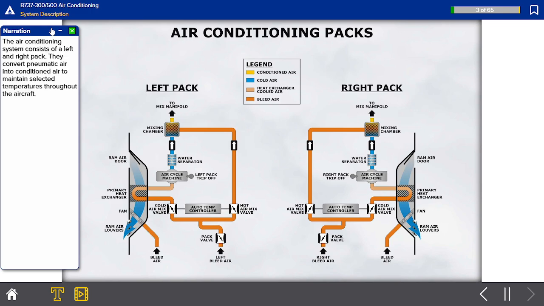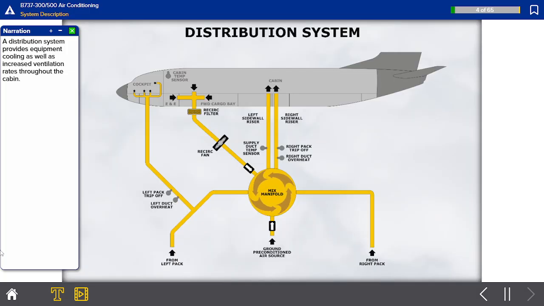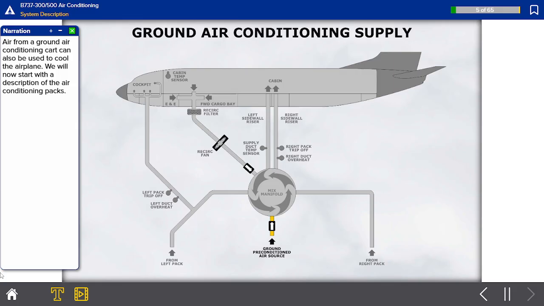The air conditioning system consists of a left and right pack. They convert pneumatic air into conditioned air to maintain selected temperatures throughout the aircraft. A distribution system provides equipment cooling as well as increased ventilation rates throughout the cabin. Air from a ground air conditioning cart can also be used to cool the airplane. We will now start with the description of the air conditioning packs.